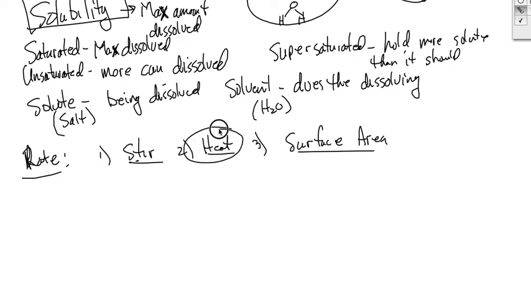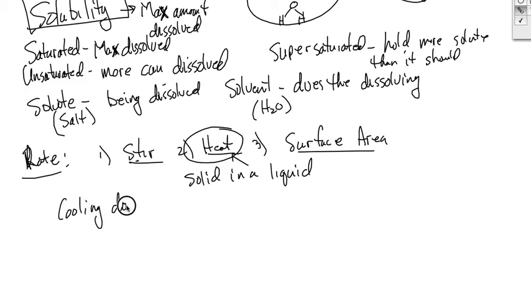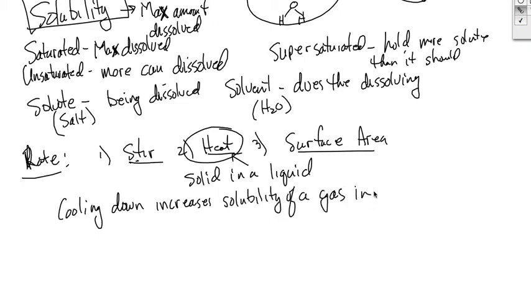Heating something up will increase the solubility of only a solid in a liquid. When you heat it up, you will be able to dissolve more solid in a liquid. But if you're trying to dissolve a gas in a liquid, more gas will dissolve if you cool it down. So cooling down the liquid increases solubility of a gas in a liquid.